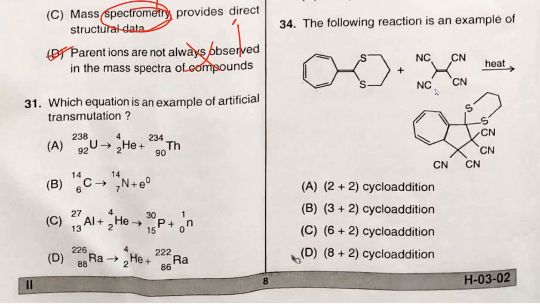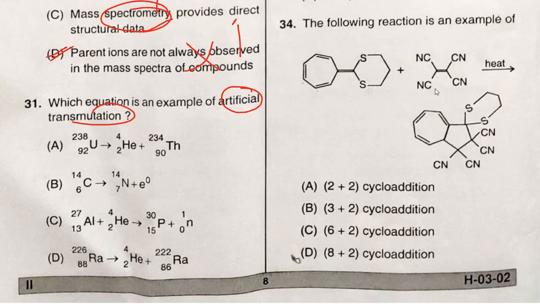Next question: which equation is an example of artificial transmutation? What is artificial transmutation? Simply, it is a human-made reaction in which a nucleus is bombarded with a high speed particle, which causes a nuclide to become a different type of nucleus or atom. That is called artificial transmutation.